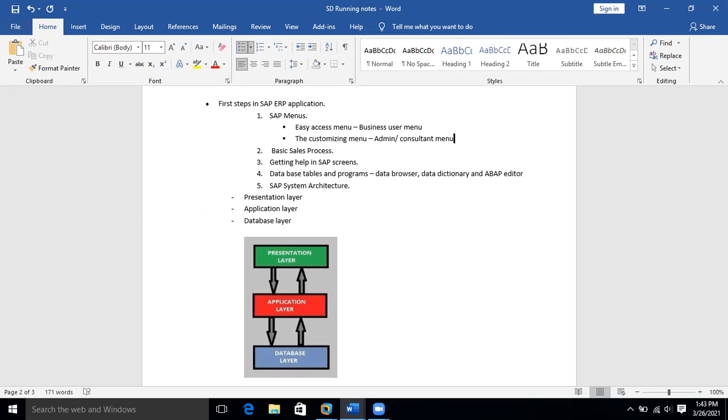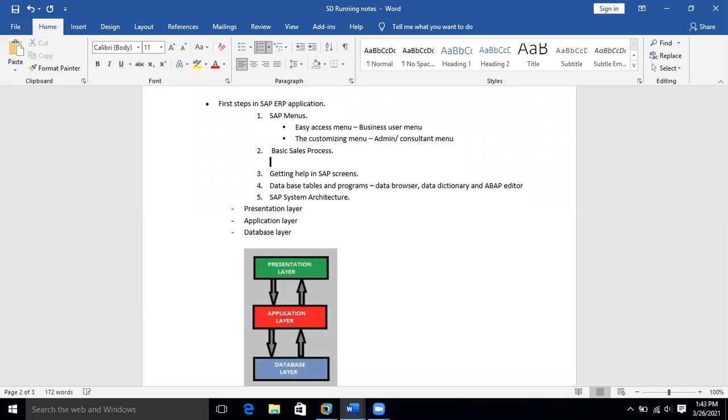So then we will talk about the basic sales process. As I said in the sales and distribution module introduction, a sale will have a series of steps. So what steps will it have? It is quite common. You can see it in your day-to-day life also. It is common everywhere, whether you record these steps or not.